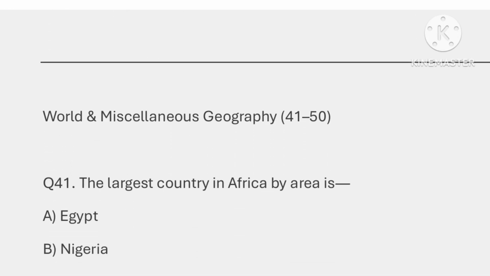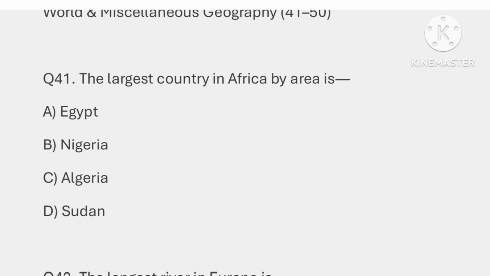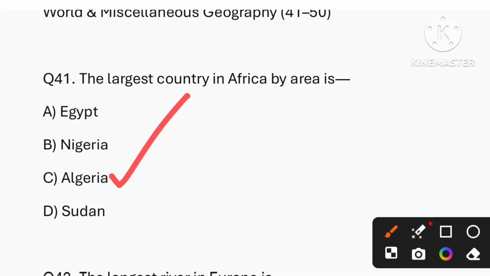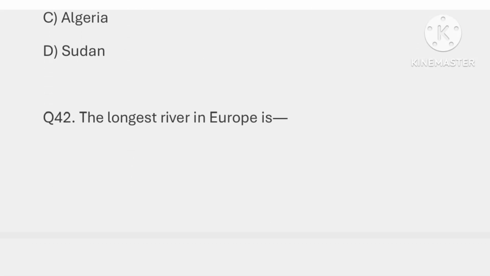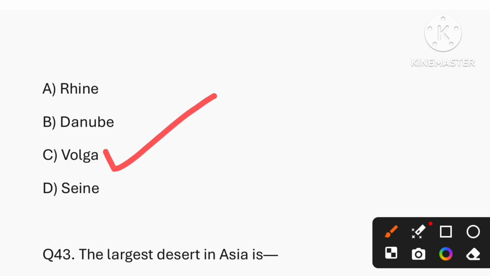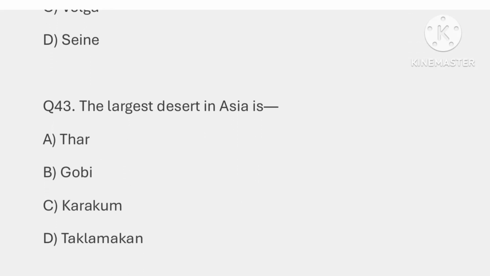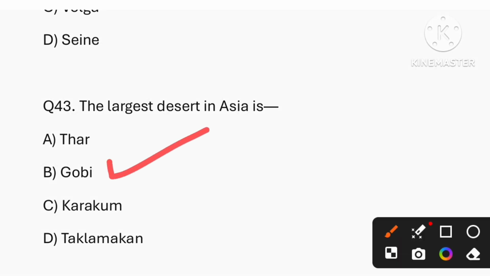Now let's start with the world and miscellaneous geography. Question number 41, the largest country in Africa by area is, that is option C, Algeria. Question number 42, the longest river in Europe is, that is Volga. Let's see the options. Yes, option C is the correct answer. Question number 43, the largest desert in Asia, that is option B, that is Gobi.